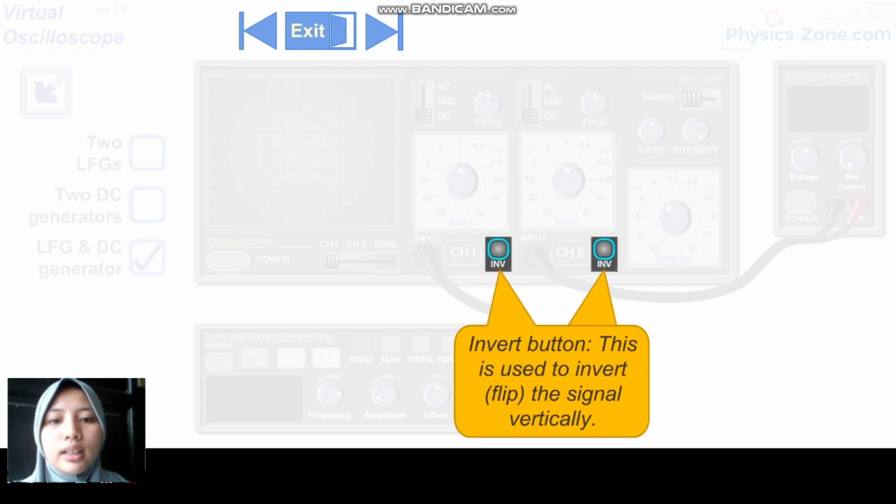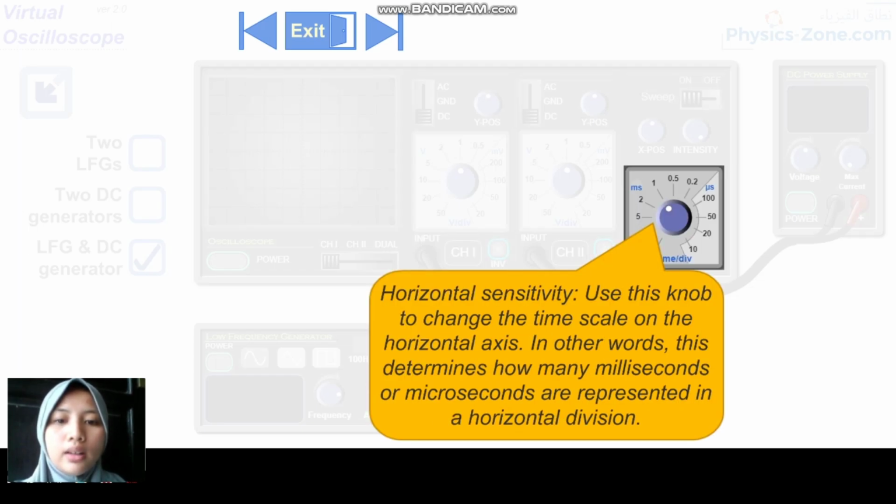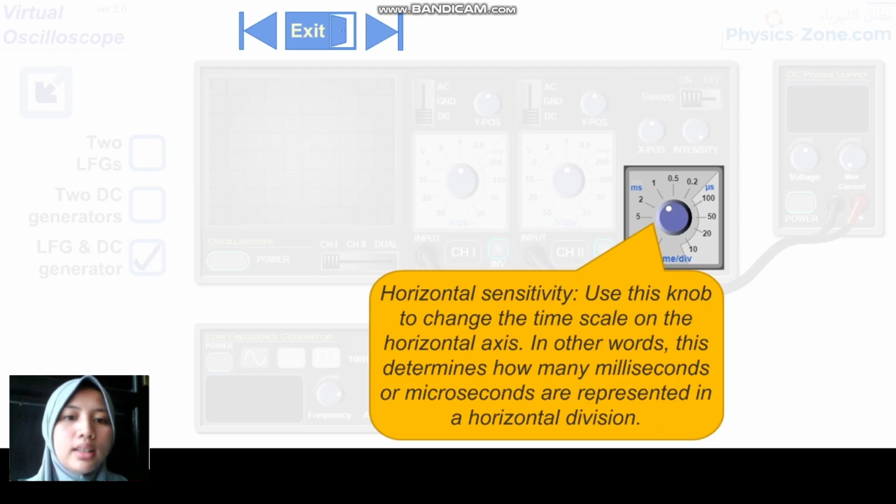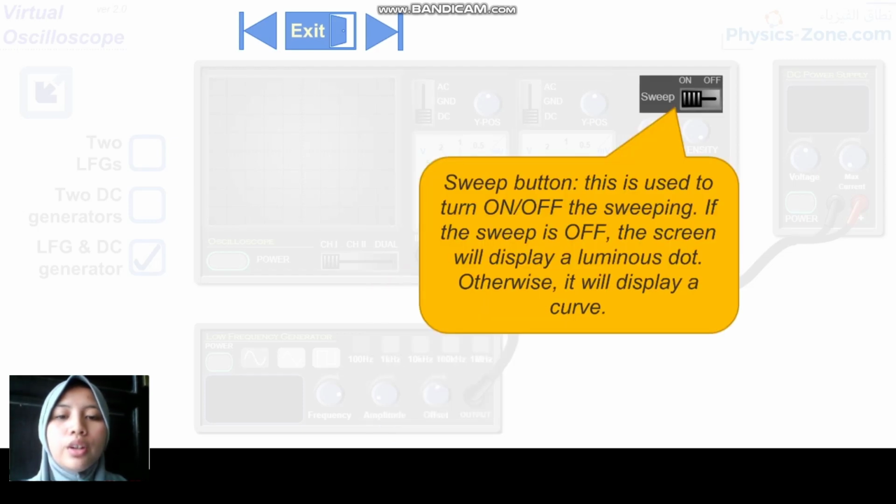Next is horizontal sensitivity. Use this knob to change the time scale on the horizontal axis. In other words, this determines how many milliseconds or microseconds are represented in a horizontal division. Next is the sweep button. This is used to turn the sweeping off or on.